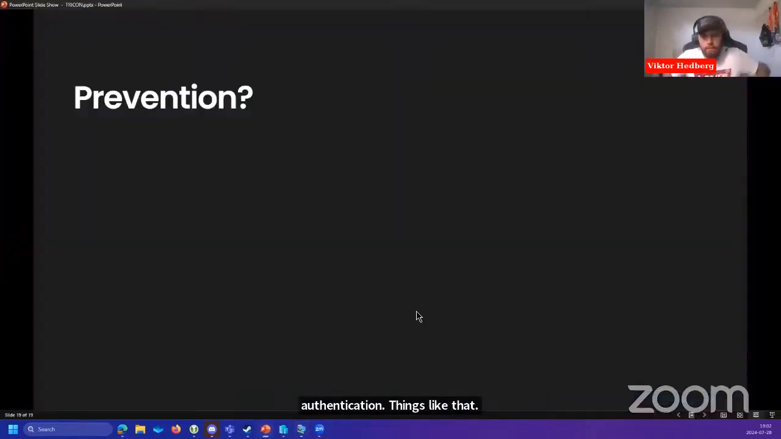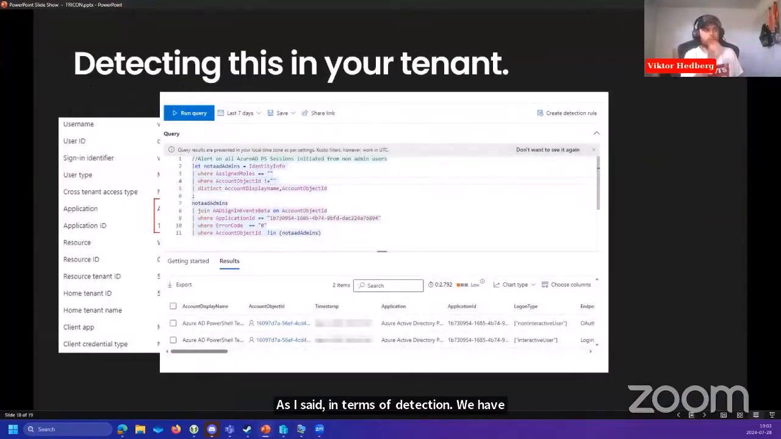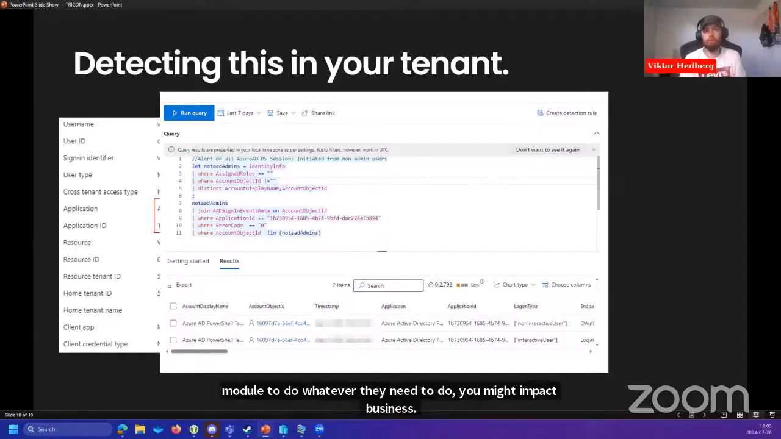So, as I said, in terms of detection, we have detection capabilities for it. It will provide you with a bunch of false positives. There's no doubt about it. Prevention capabilities, yeah, we do. But I'm not saying that it will work smoothly in any tenant because, as I said, if your workforce is using this PowerShell module to do whatever they need to do, you might impact business. But there are ways to actually prevent this from happening.